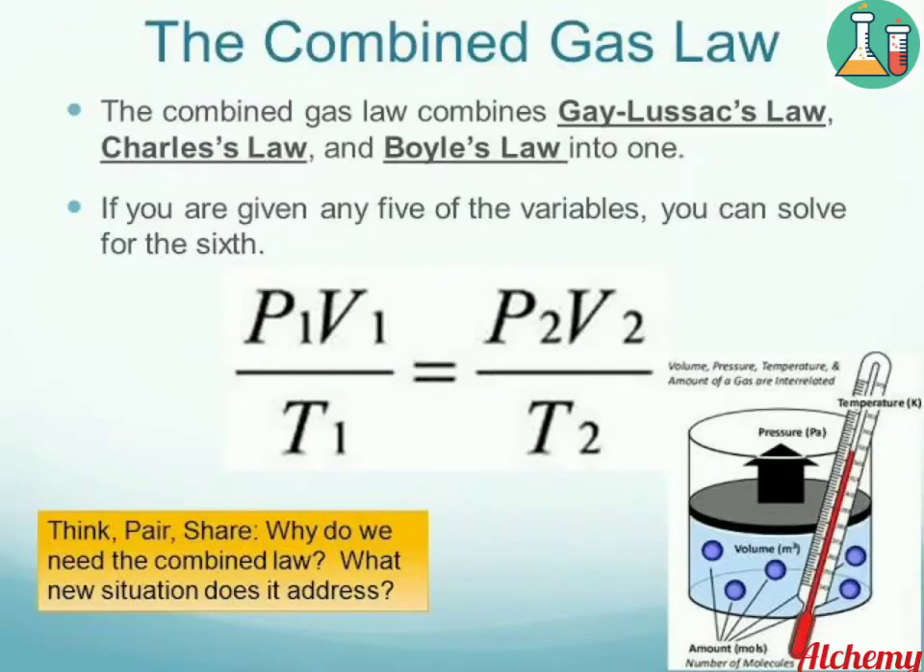Next, we will discuss the combined gas law. The combined gas law combines Gay-Lussac's law, Charles' law, and Boyle's law into one. If you are given any 5 of the variables, you can solve for the 6th. Thus, according to the combined gas law, P1 V1 by T1 equals P2 V2 by T2.